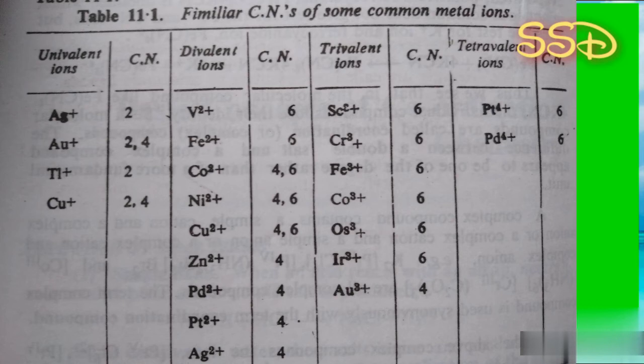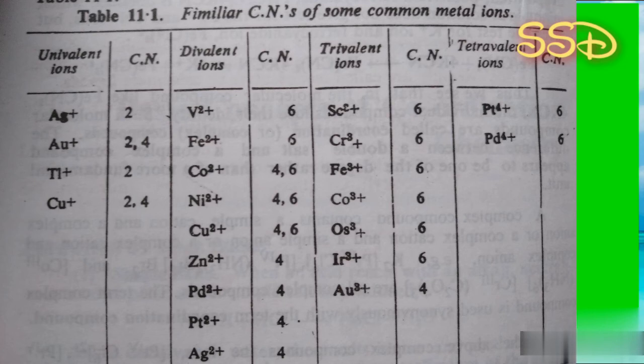Cu+, that is cuprous, coordination numbers are 2 and 4. Now going to divalent ions, V2+, coordination number is 6, ferrous ion, coordination number is 6, Co2+, coordination numbers are 4 and 6, Ni2+ and Cu2+, coordination numbers are 4 and 6. Zn2+, Pd2+, Pt2+ and Ag2+ have coordination number 4.